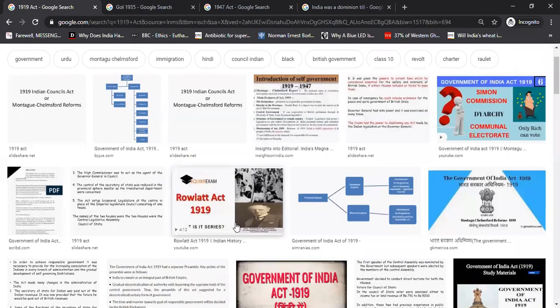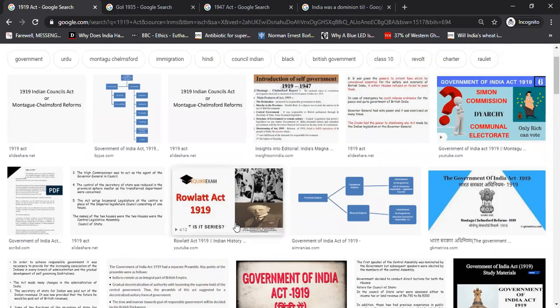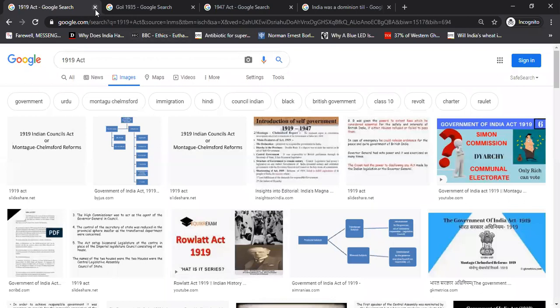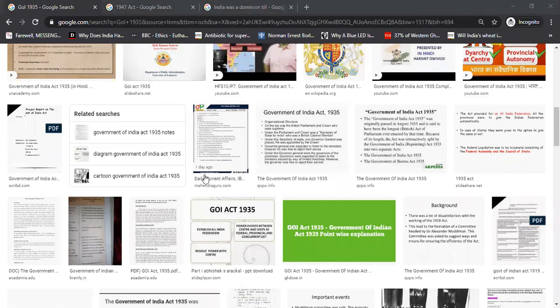So for 1919, have we left anything? The bicameral legislature at the center was introduced, diarchy in provinces was introduced, certain provisions of self-governance were introduced, and that's it. Now let's talk about the GoI Act of 1935. Here it was proposed that an All India Federation would be formed, and diarchy at the provinces was abolished. Because what was happening, I will tell you, because of this diarchy, all the so-called non-important areas were discussed by the Legislative Council, and all the important subjects were under the Viceroy. So it led to distrust, it led to lots of issues. Because of that, diarchy at the provinces was abolished.